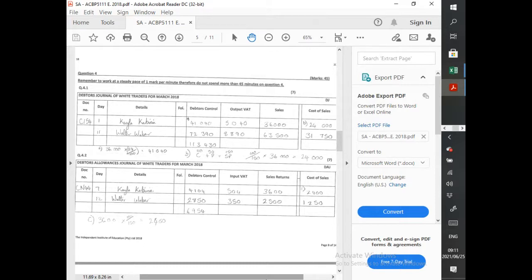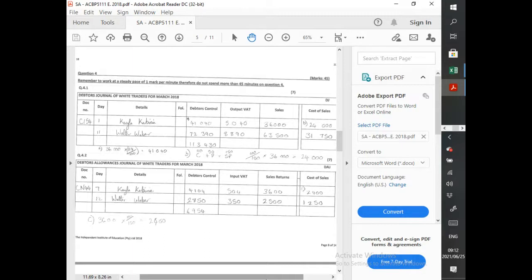And then finally prepare the debtors control account, which has an opening balance of 256,700. Balance the account. So this is probably in the general ledger that they want you to do that. Okay, no problems there. Let's see what's going on with the information given.